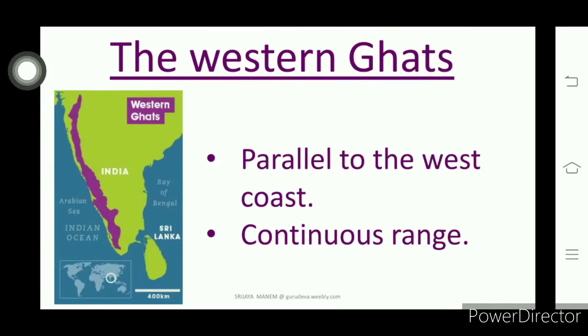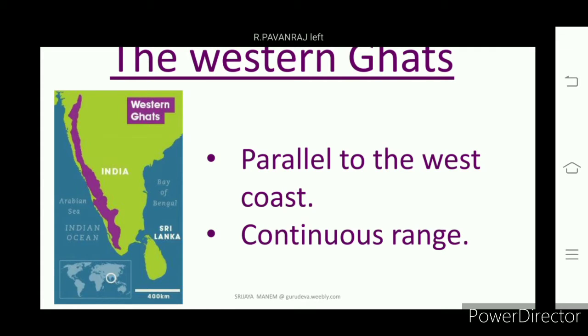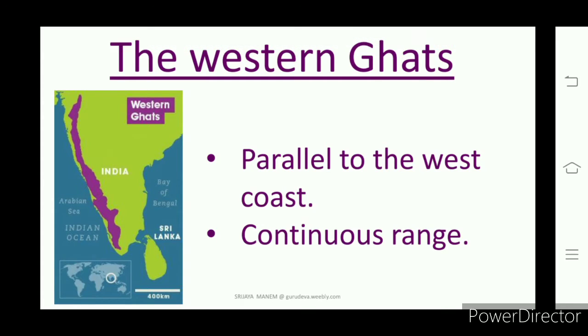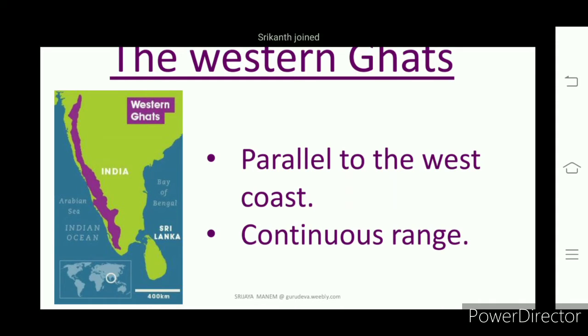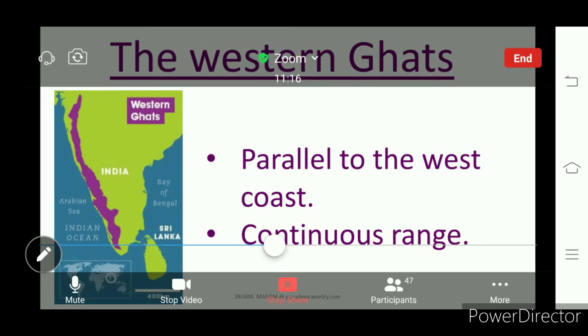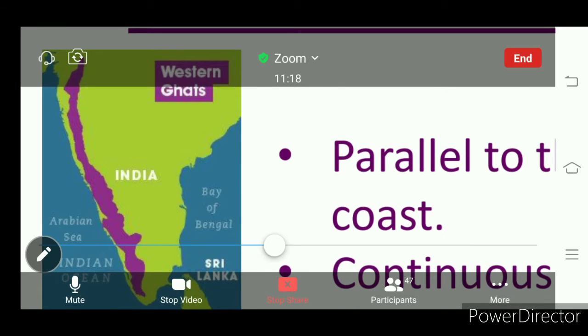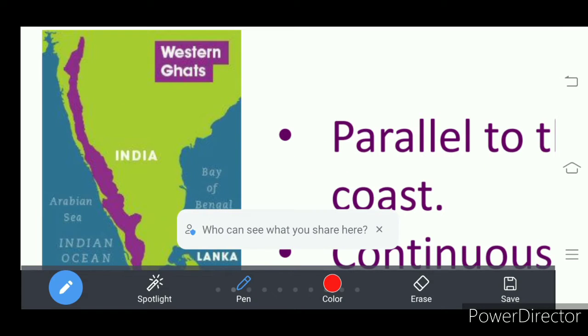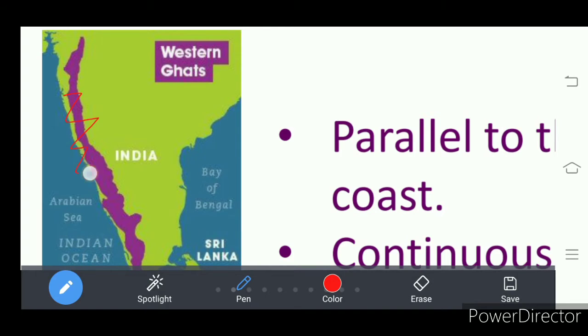The Western Ghats are parallel to the west coast. In the figure it is shown, dear students. When it is asked in the map pointing to point out Western Ghats, you should draw how it is given here instead. In this way you have to draw.